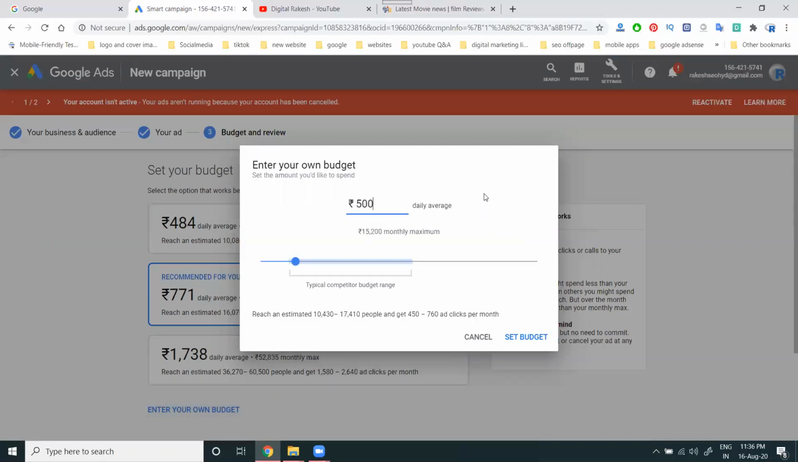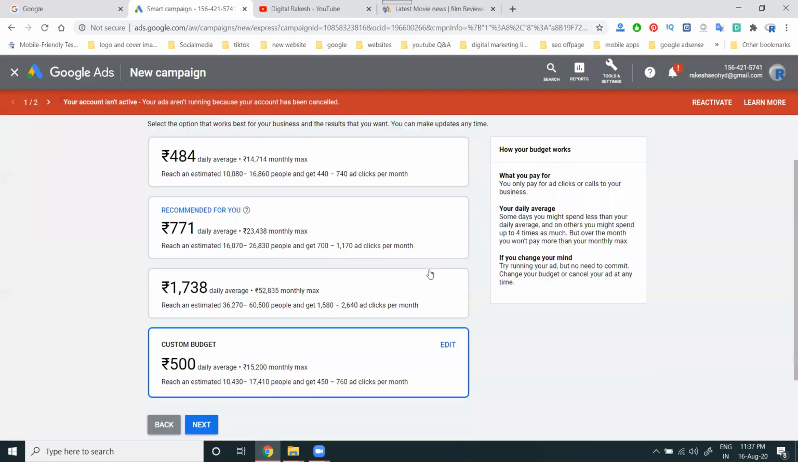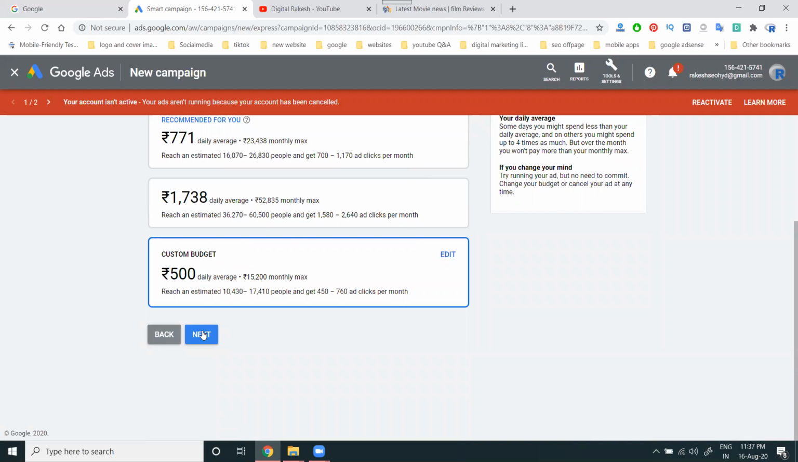So there is 500 daily, monthly 15,200. The reach estimation will be 10,430 to 17,410 people reached, getting 450 to 760 ad clicks per month. You're spending 15,200 rupees. It's completely expensive for a particular ad. When you're spending 15,200, your monthly reach will be 10,430 to 17,410 people, and 450 to 760 clicks will happen. Set your budget, and finally click next.